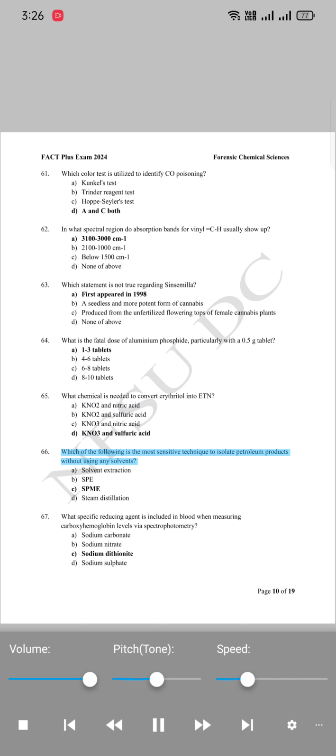66. Which of the following is the most sensitive technique to isolate petroleum products without using any solvents? A. Solvent extraction. B. SPE, SPME, steam distillation.